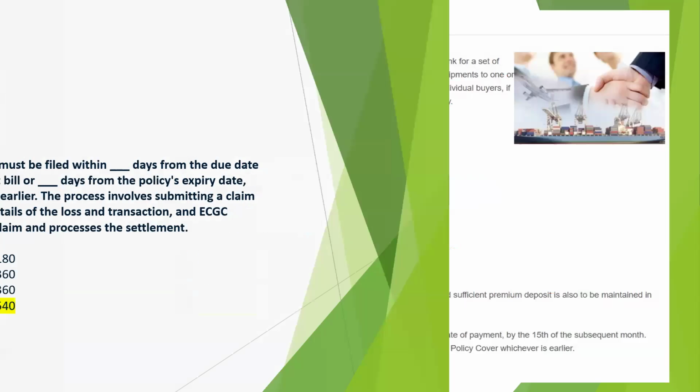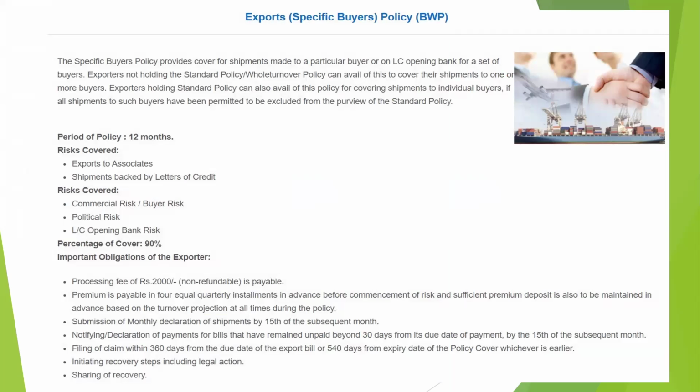So let's see next. Before moving on, friends, this is the export specific buyer wise policy. Many times a question is asked from this topic, so we will discuss a few points about it. A specific buyer wise policy covers shipment made to a particular buyer, or on an LC opening bank, for a set of buyers. An exporter not holding the standard policy, or the whole turnover policy, can avail of this to cover their shipment to one or more buyers.